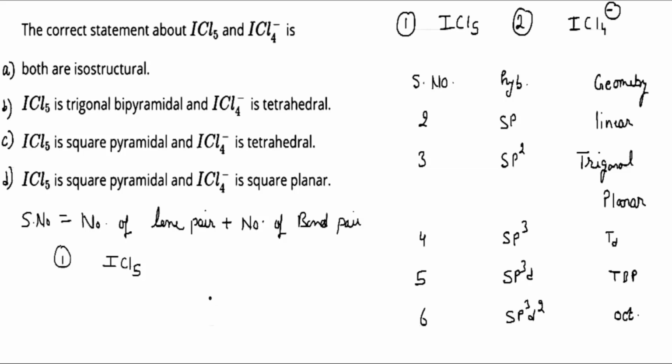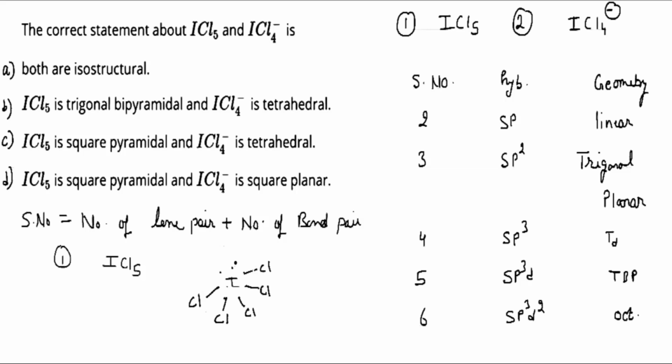So let's try to find out the lone pairs and bond pairs. In the case of iodine, there are 7 valence electrons: 1, 2, 3, 4, 5, 6, and 7. Here the chlorine is bonded to the iodine through a single bond. So this is one chlorine, second, third, fourth, and fifth.